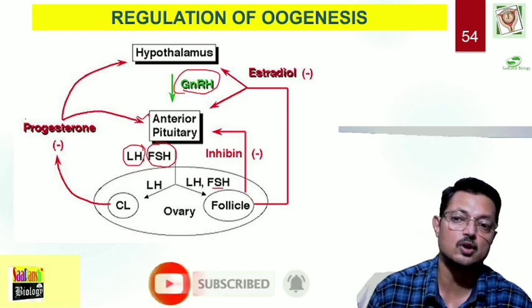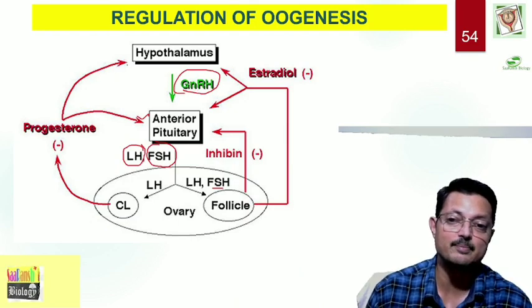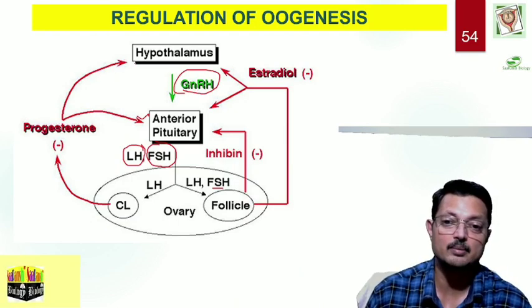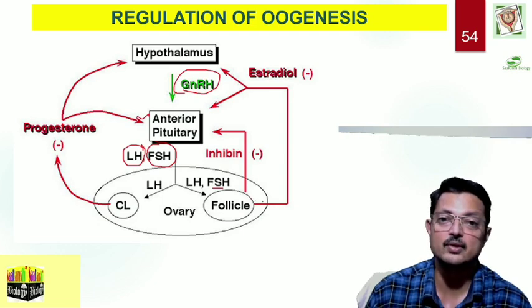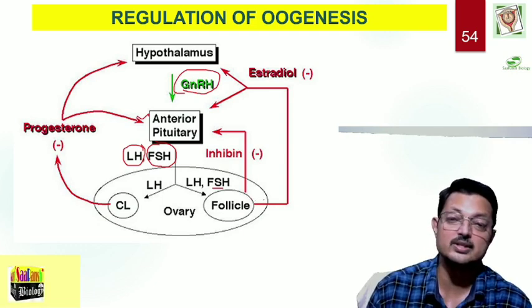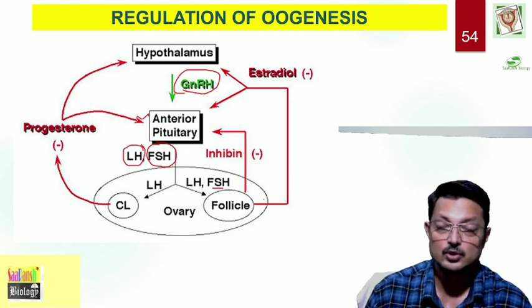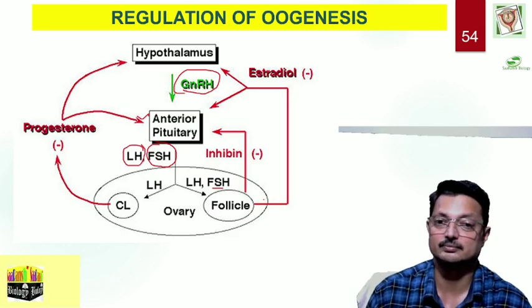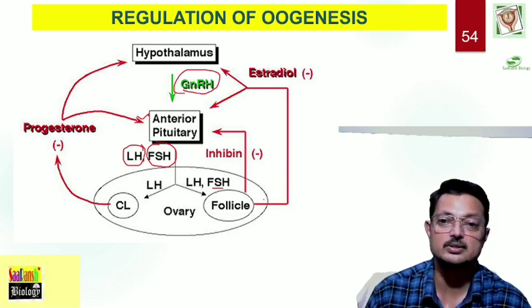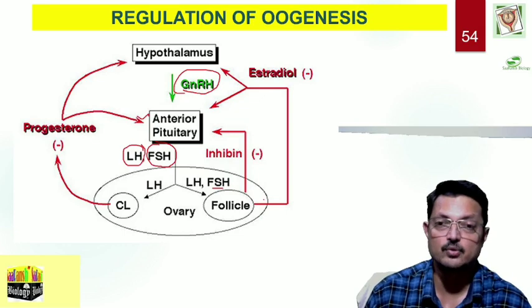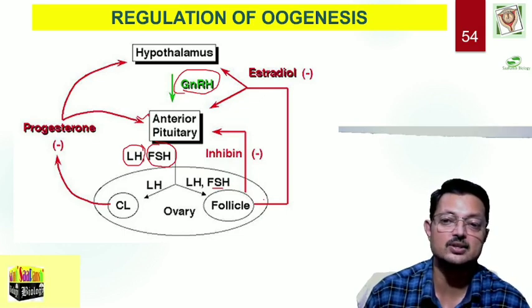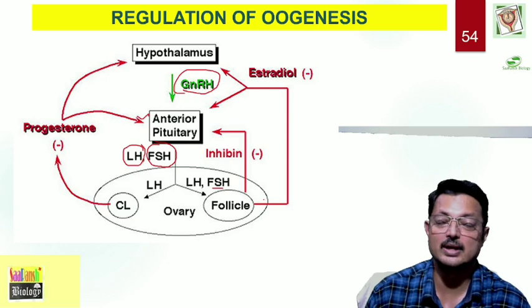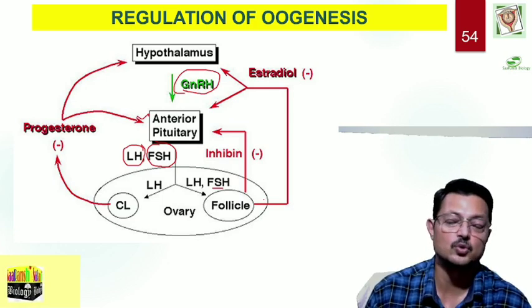Progesterone results in implantation. So, when the amount of progesterone is increased, it gives feedback to the anterior pituitary and hypothalamus to stop production of GnRH and gonadotropins. The growing follicle causes an increase in the amount of estrogen. So, increased estrogen and increased LH together result in ovulation. This estrogen also gives feedback to the hypothalamus as well as the anterior pituitary to check the secretion of GnRH and gonadotropins, thereby regulating the process of oogenesis.